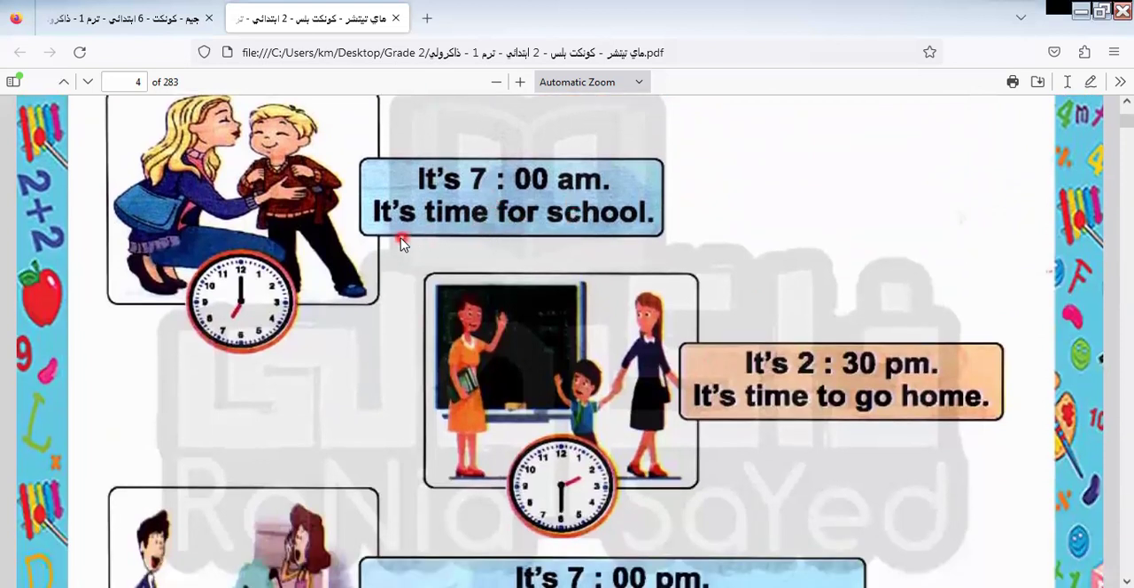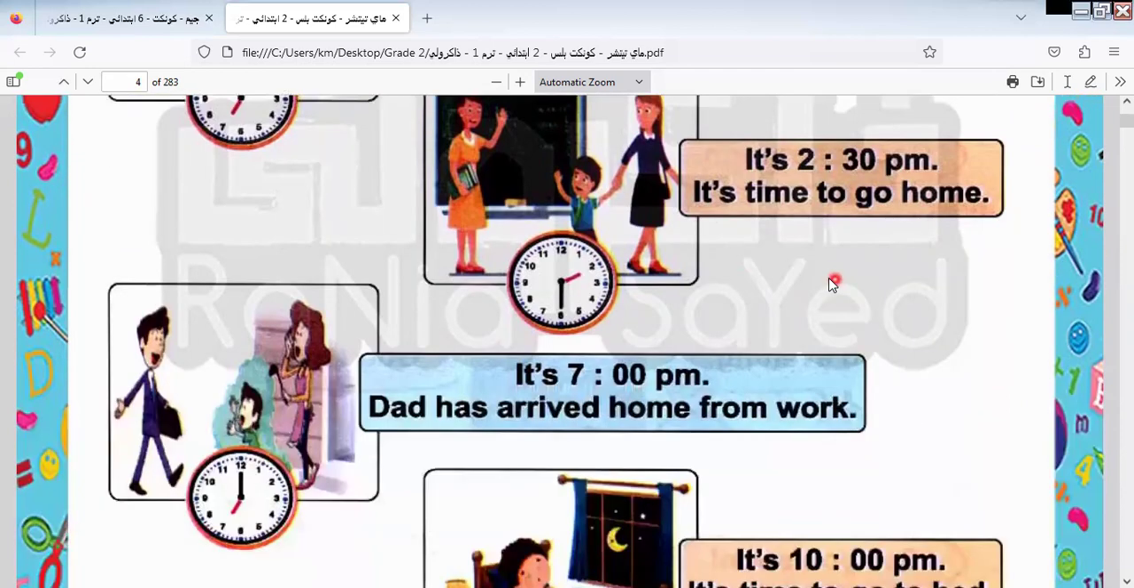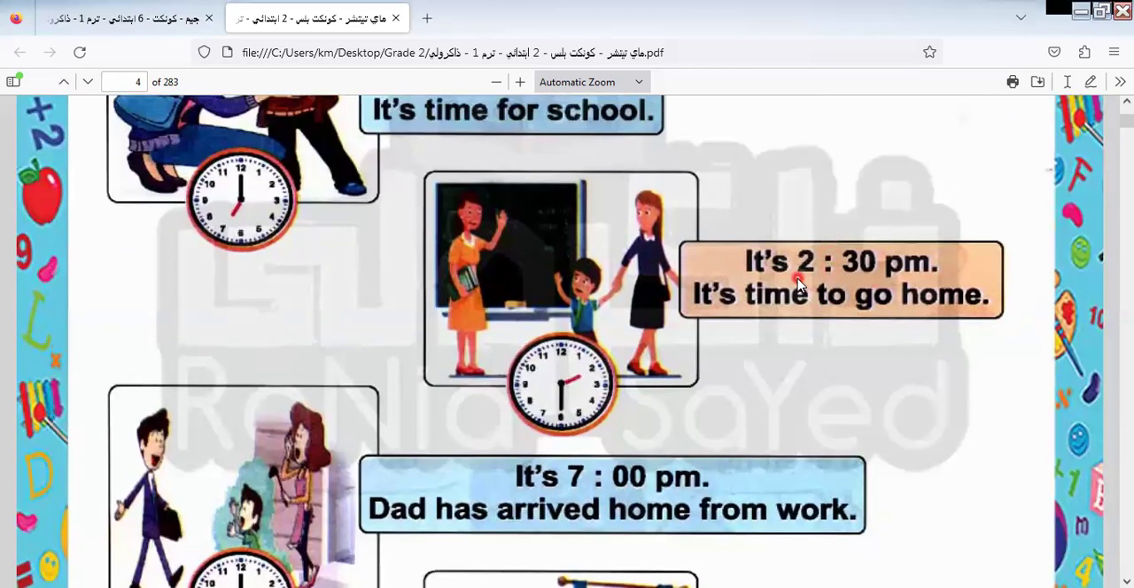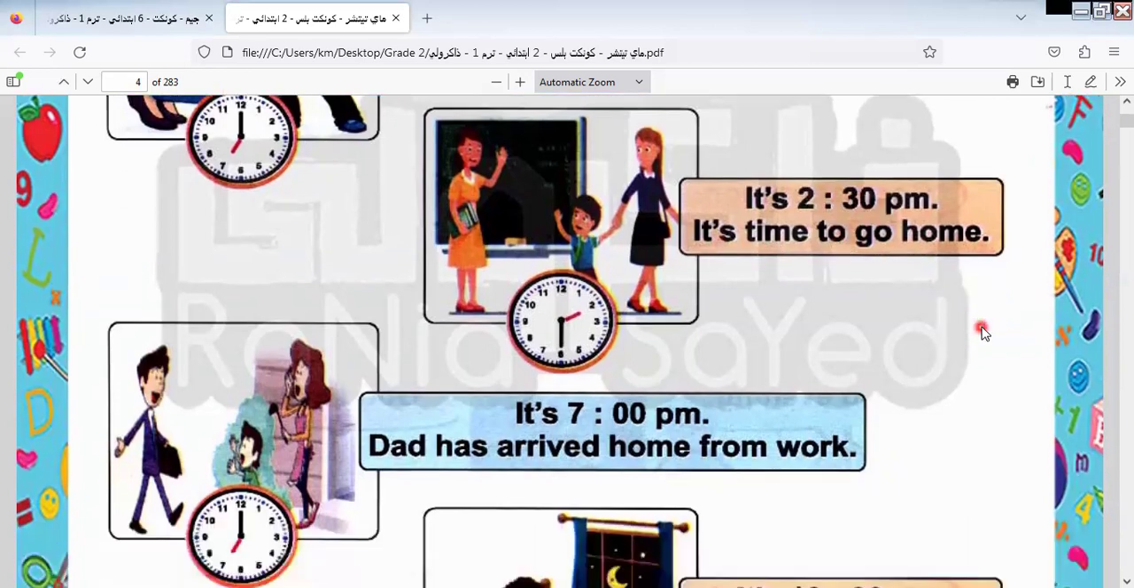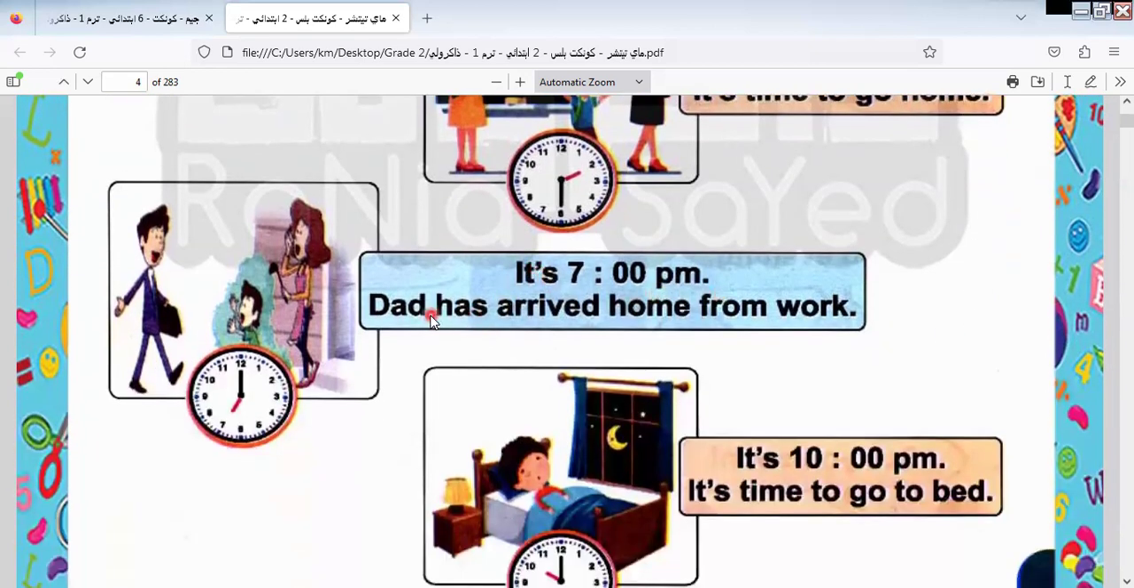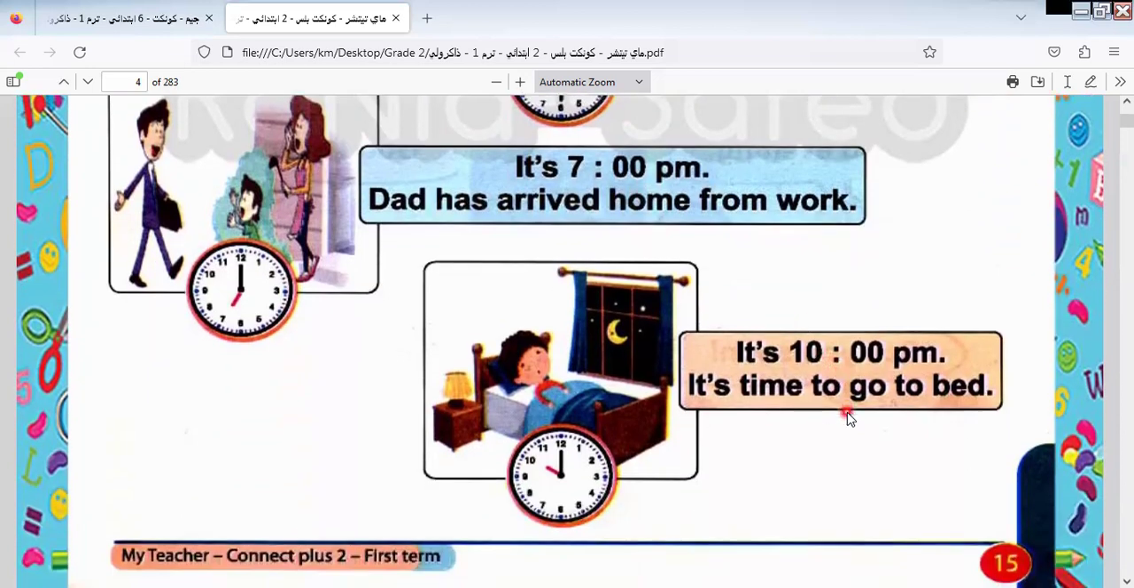Here is 7 o'clock. It's time for what? You can guess with me. Grade 2. 7 o'clock. At this time, what are we doing? It's time for school. 2:30. It's time for what? To go home. 7 p.m. Dad has arrived home from work. 10 o'clock, it's time to go to bed.